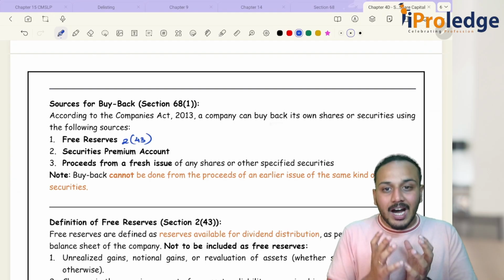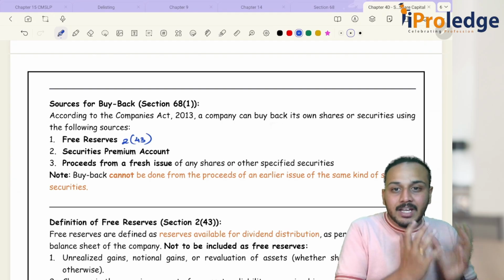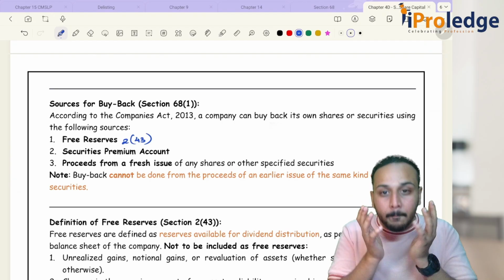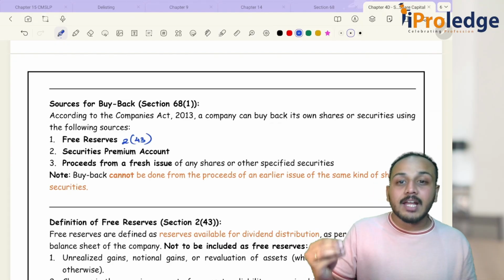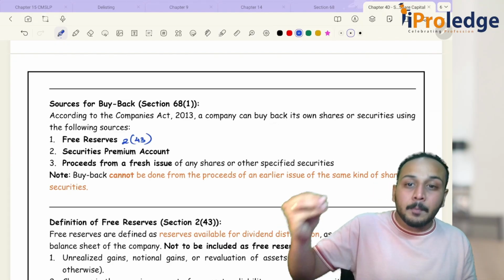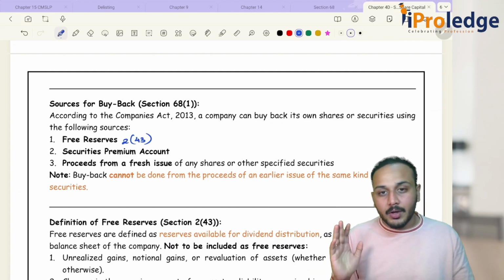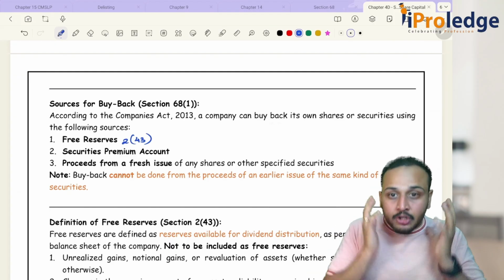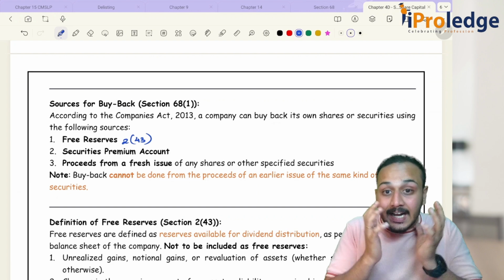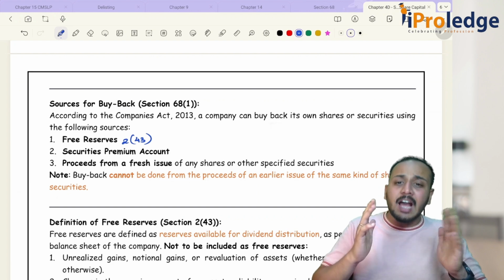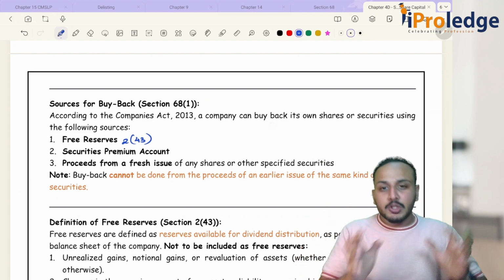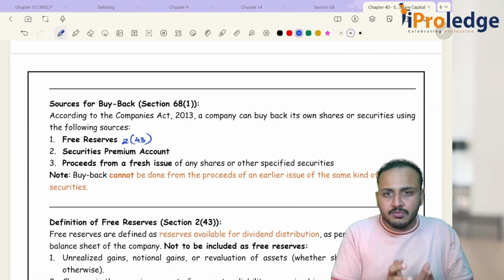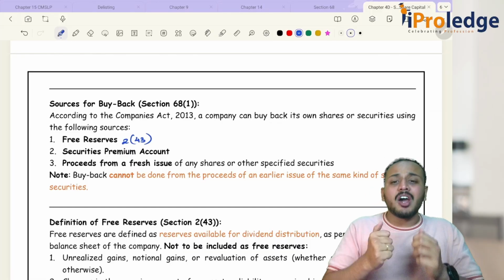Free reserves are that money the company has which is available for declaring and paying the dividend. It is that part of your profit. You can have multiple sources of profits from your operations, profits from sale of capital assets, or anything.